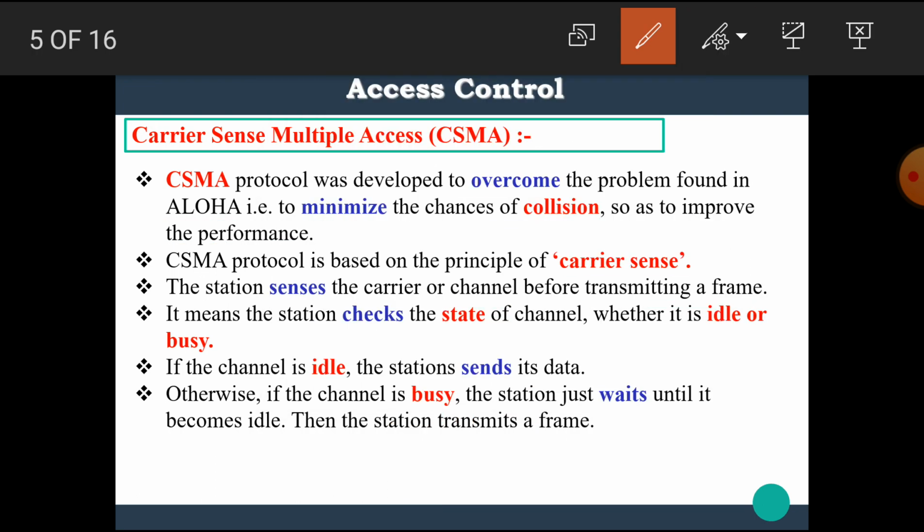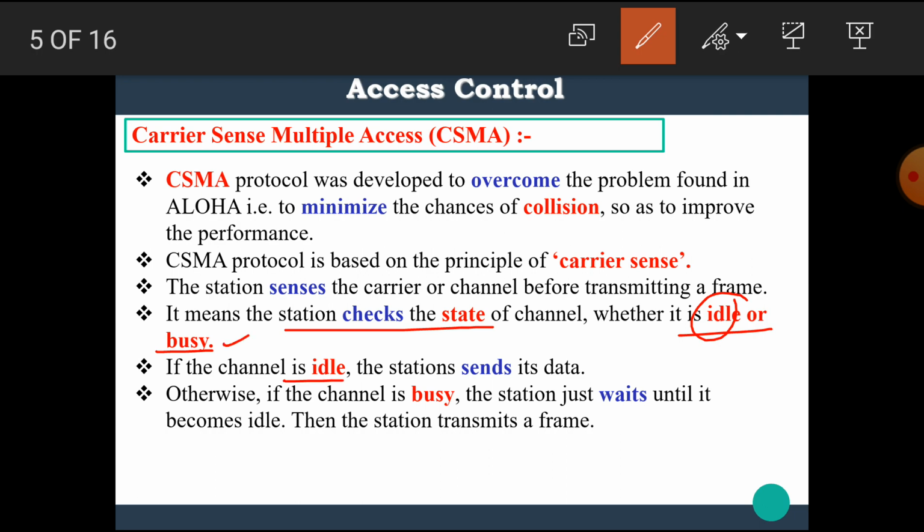It means that the station checks the state of the channel, whether it is idle or free, or busy.